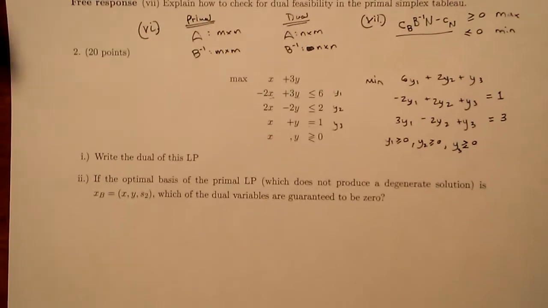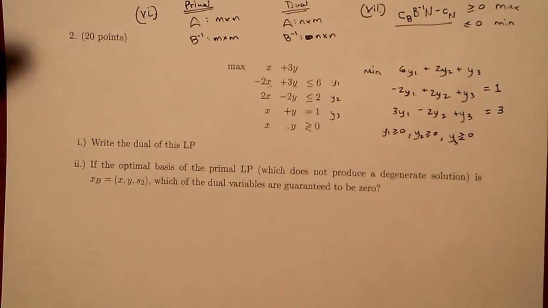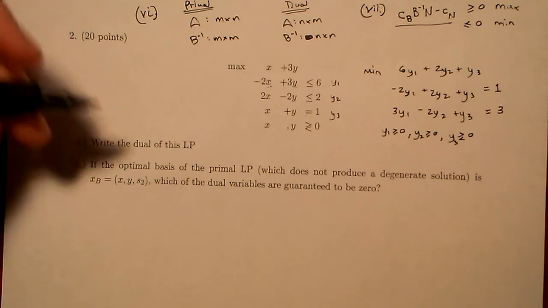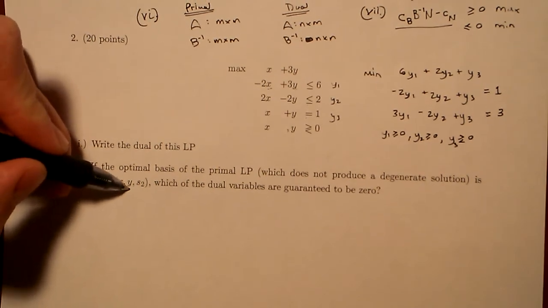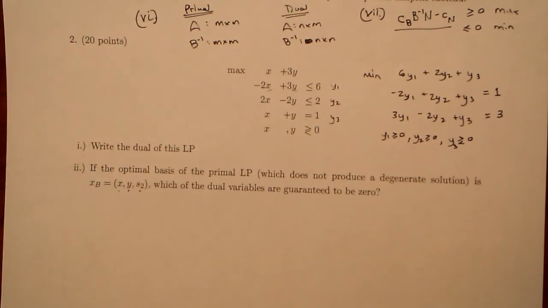Let me scoot the page up. The second part now says, if the optimal basis of the primal LP, which does not produce a degenerate solution, consists of the variables x, y, and s2, which of the dual variables are guaranteed to be 0? Okay, so this was intended to be fairly easy.